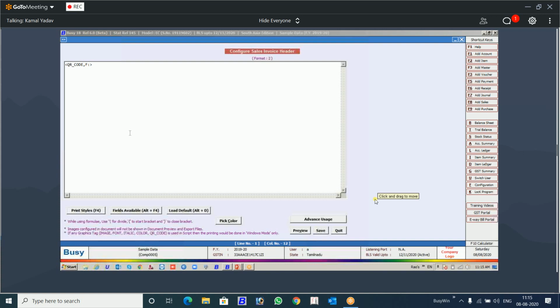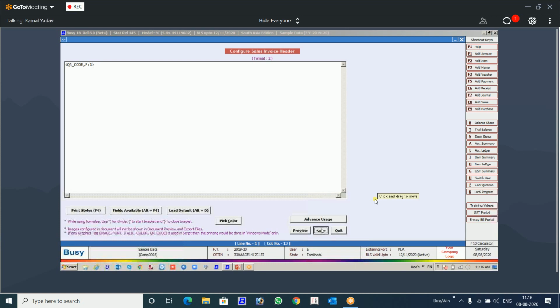As you know, our QR code format is 1. It's just like the SQL query. You design an SQL query, you give the name of the SQL query, and in the database fields in the document design, you just call the name of that SQL query. Similarly in the QR code, you will design the information in the QR code, give it a name, and that name you have to give here.